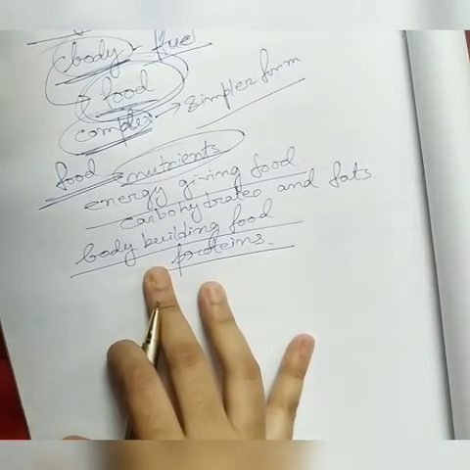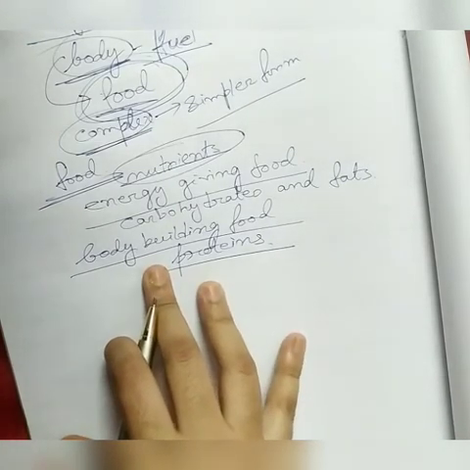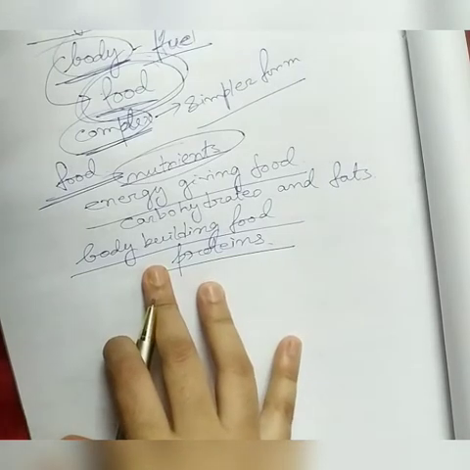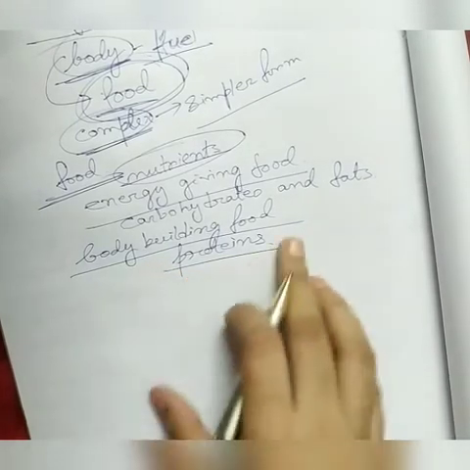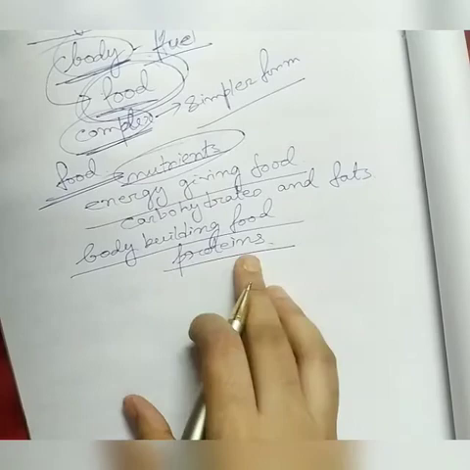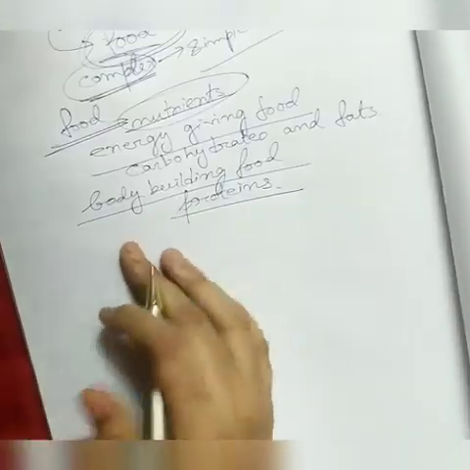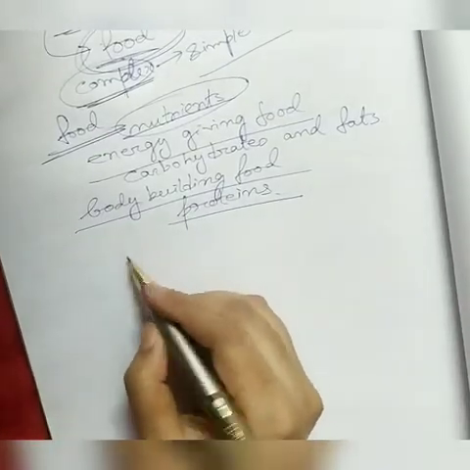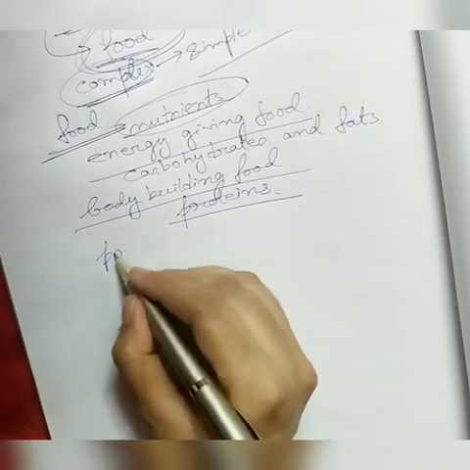Egg, fish, meat, soybean, these are the sources of protein. Another one, number 3, is protective food.